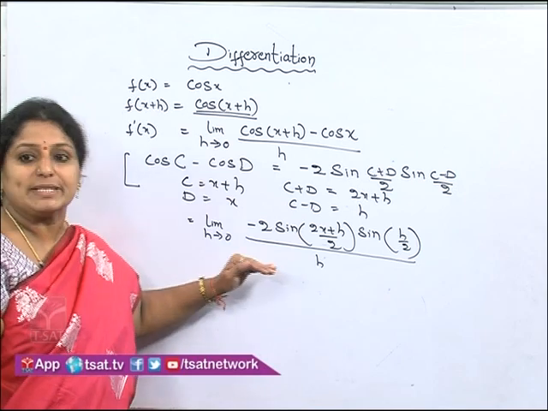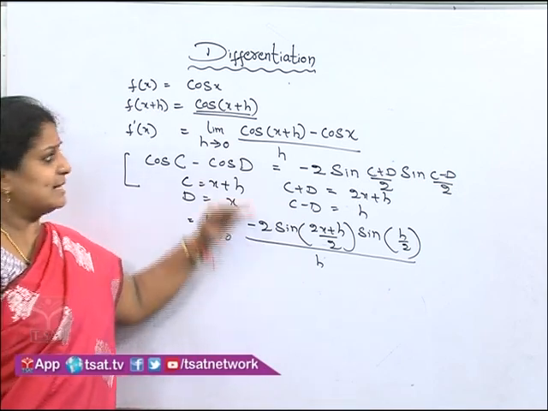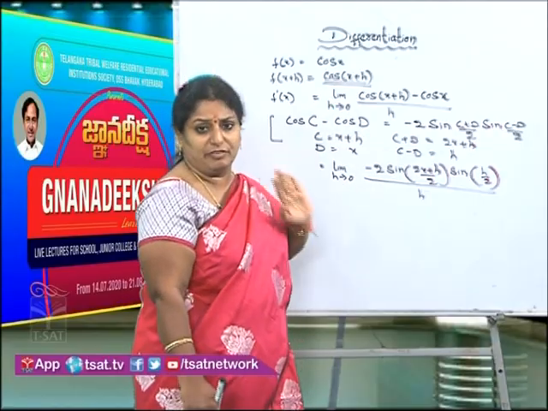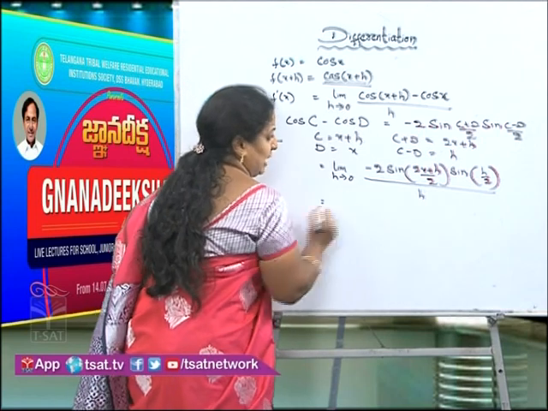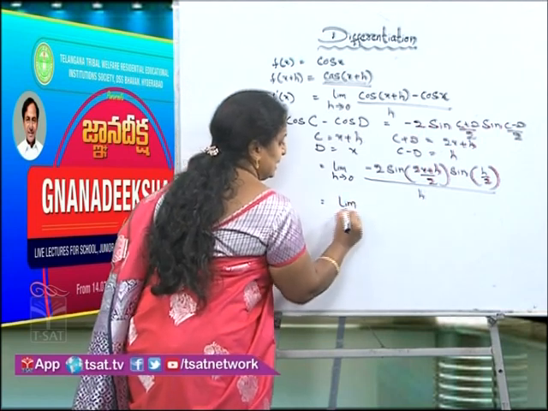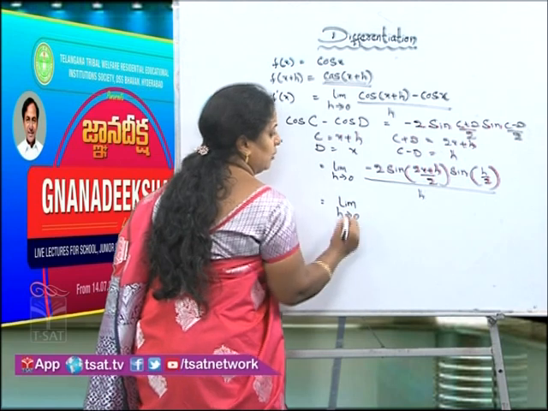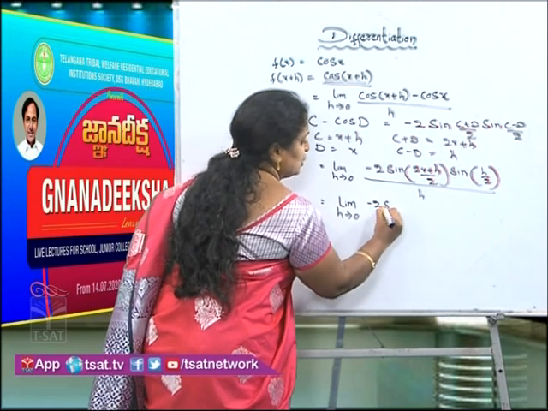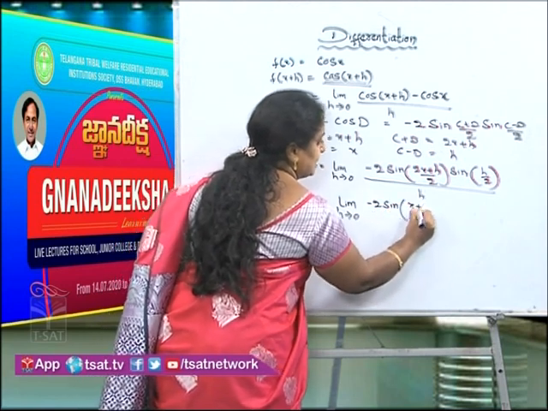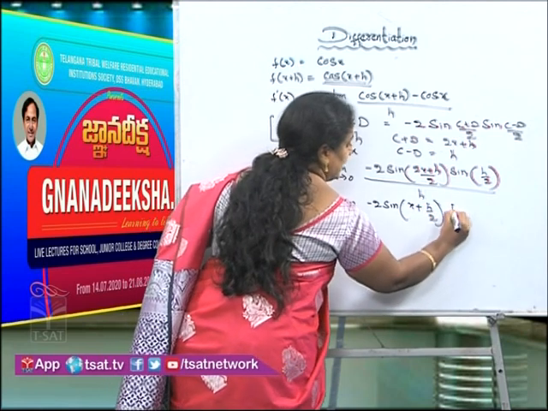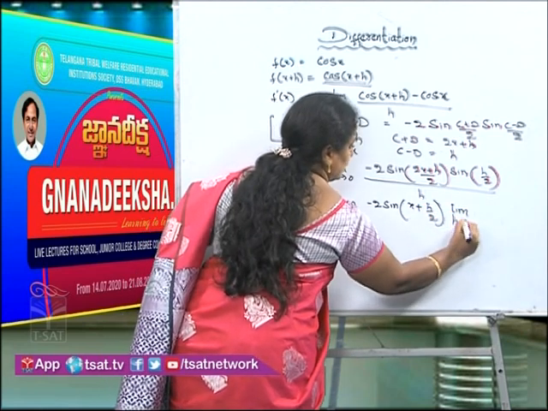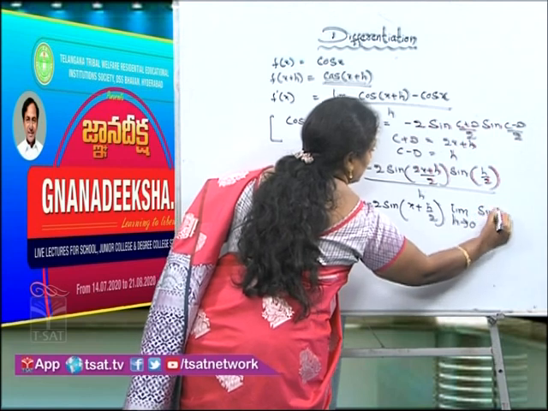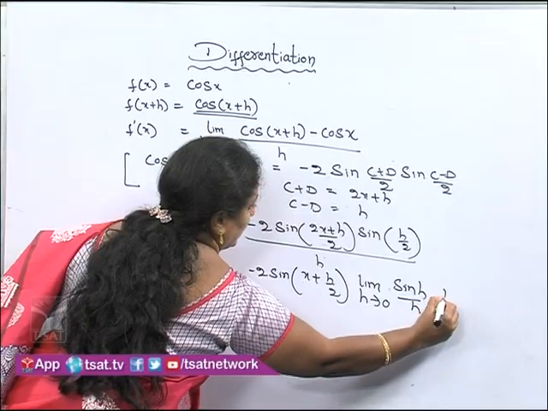Now I am going to skip one or two steps because, same as the sine function, only the modifications we are going to have. See what I am doing. Limit h tends to 0 of minus 2 sin of (x plus h/2) into limit h tends to 0 of sin h by h, multiplied by 1 by 2.